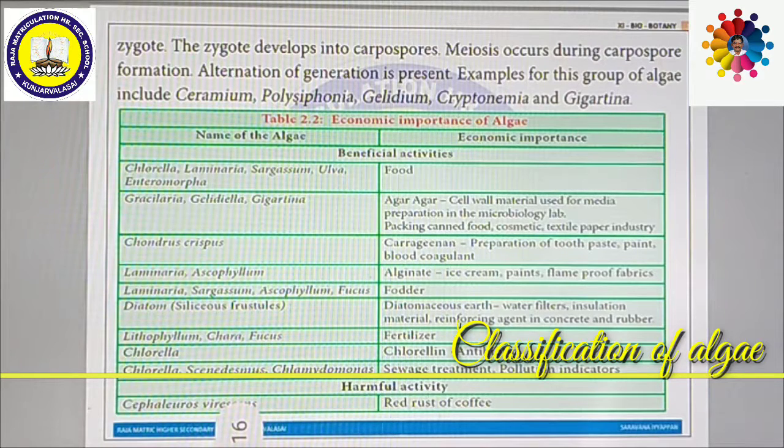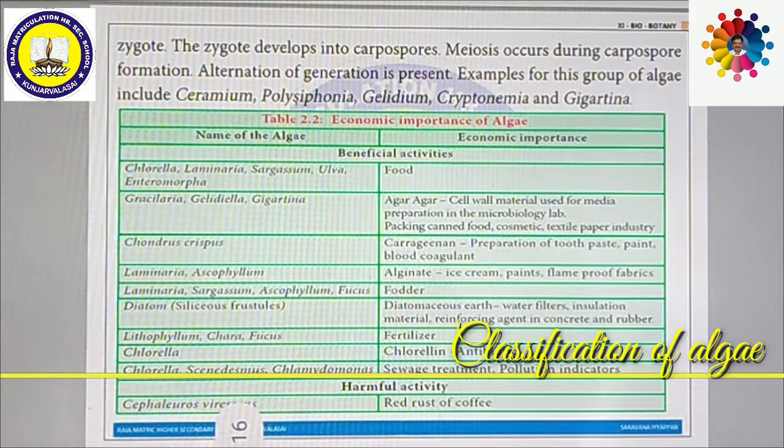There are some algae which can produce agar-agar. Agar-agar is a solidifying material which is very much useful in tissue culture. In biotechnology and genetic engineering, tissue is cultured in a specialized medium that is mixed with a chemical called agar-agar. This agar-agar is produced from algae. The cell wall material is used for media preparation in the microbiology lab and for packing canned food. Canned food means, if you see in some supermarkets, you have a lot of canned food which we can directly open and eat. Such food is called canned food.